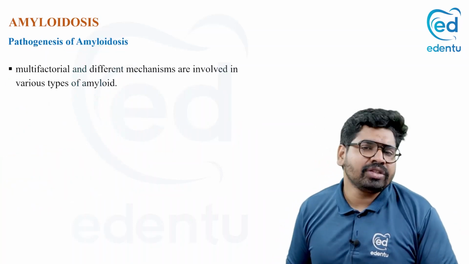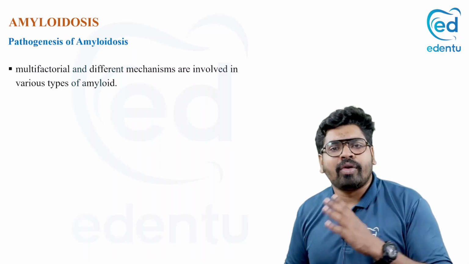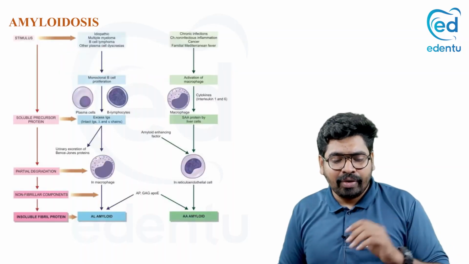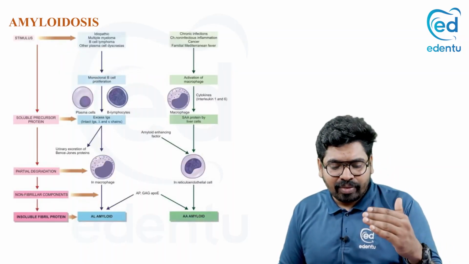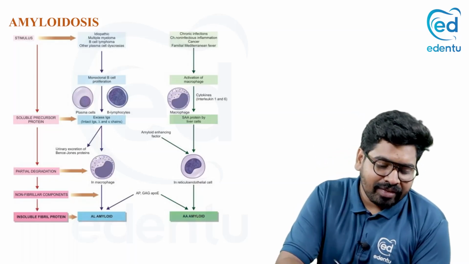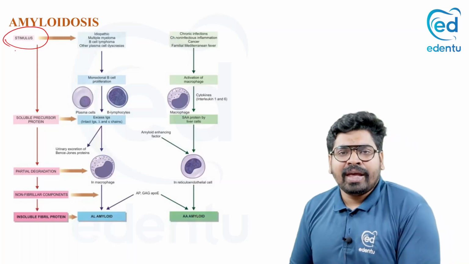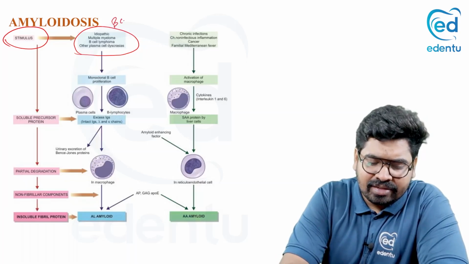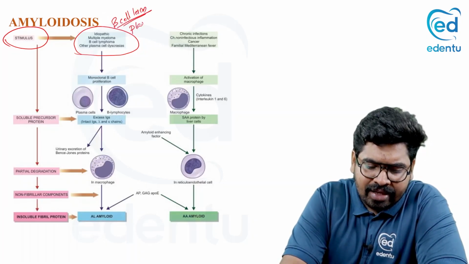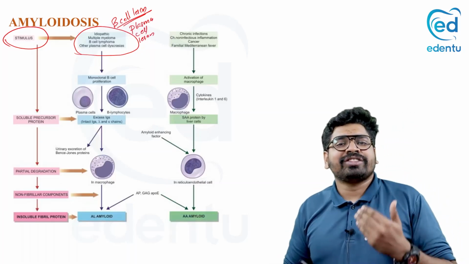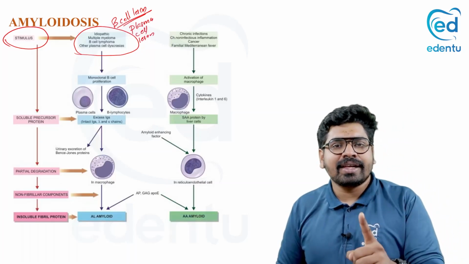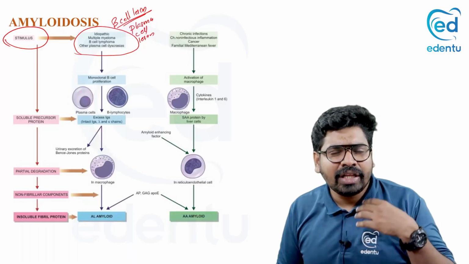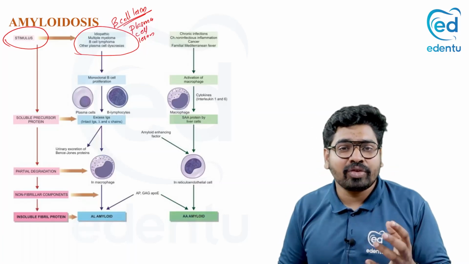Now coming to the pathogenesis of amyloid, how amyloid is formed. In amyloidosis, there is production of amyloid, and there are two ways of producing it. Now there is a stimulus, and if the stimulus acts on your B cells, causing B cell or plasma cell lesions. You know that plasma cells are the mature, differentiated forms of B lymphocytes.